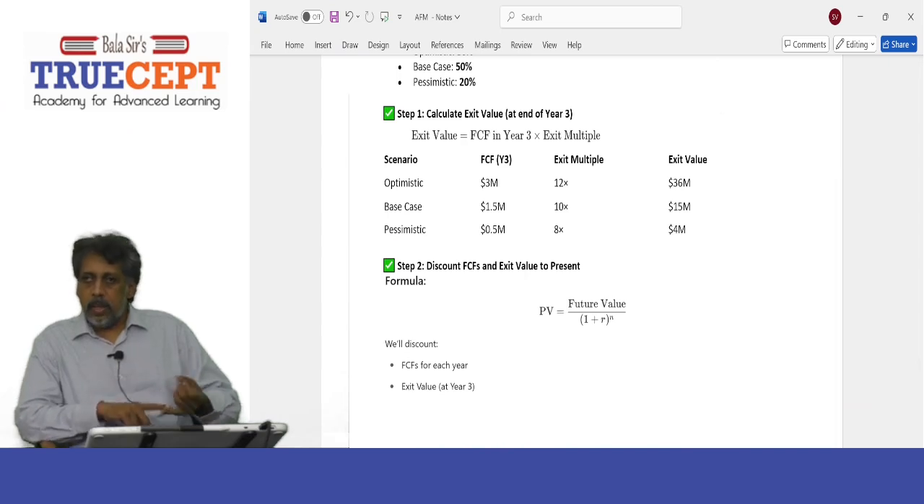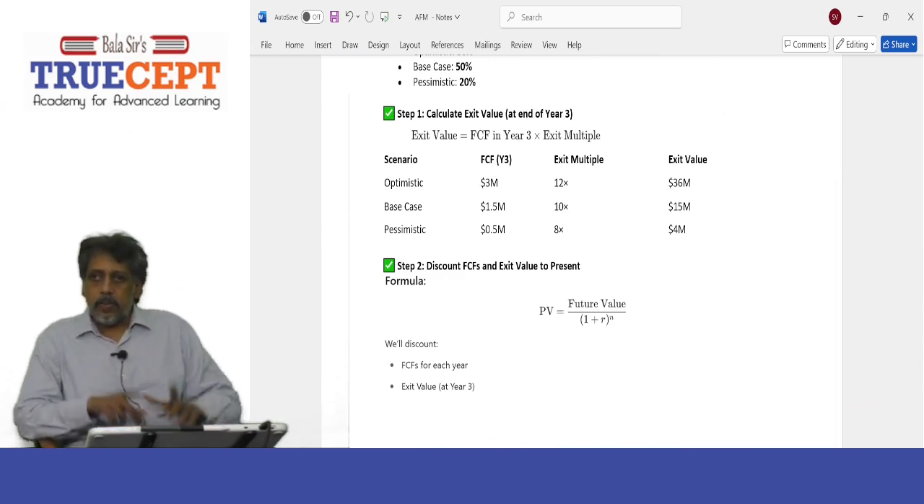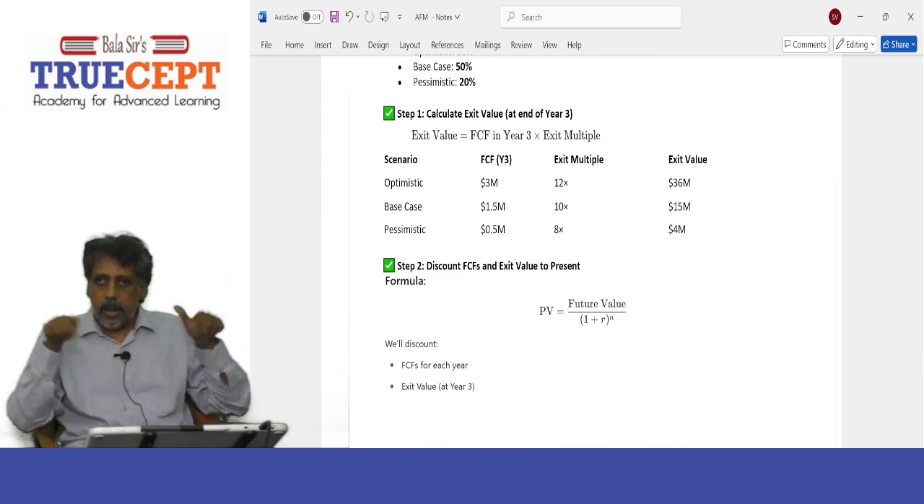Yes, sir? Yeah. Under the base case scenario, most likely, it is going to be $1.5 million into 10x, right? 10 into 1.5, 15 million. Yes, sir. Under the worst case or pessimistic, it is 8 into 0.5, how much? $4 million. And then it is made a present value table.